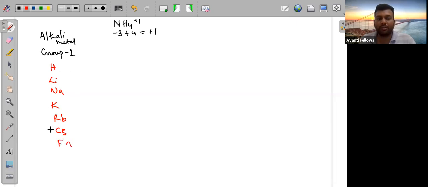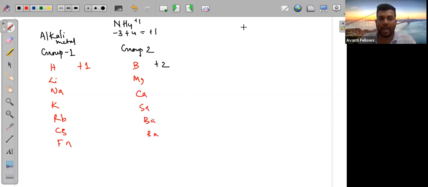Okay, so you can use this like here. Every time you take any group 1 element, the oxidation number will be +1. If you are taking a group 2 element, which is an alkaline earth metal, it will be +2. You can remember it like a mnemonic.